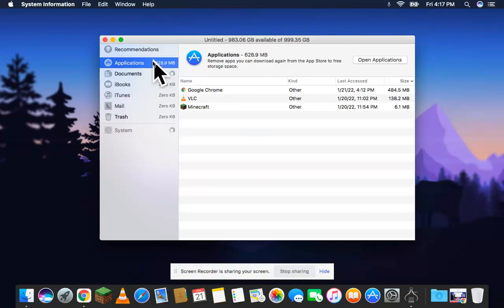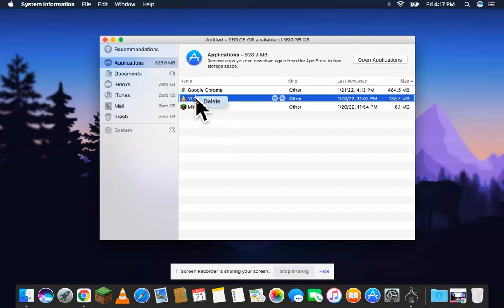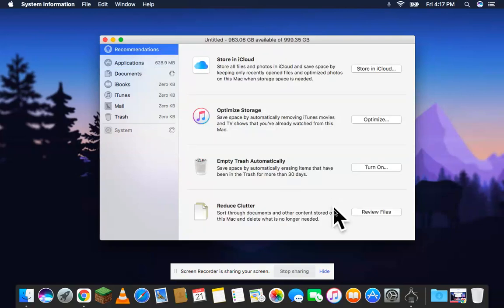Keep in mind, on older devices, it might take a while. Now that you're here, select your application, click Delete, and verify that you are deleting the app. Now, I'm going to show you more things of how to keep your Mac fast.